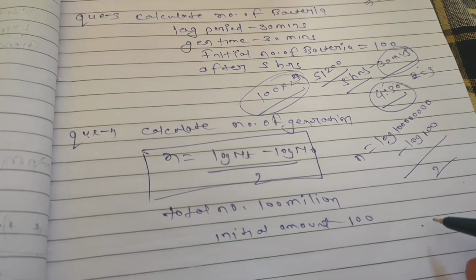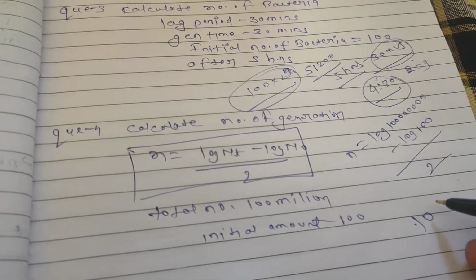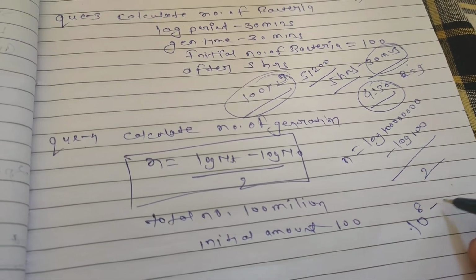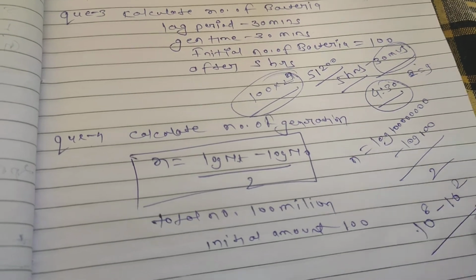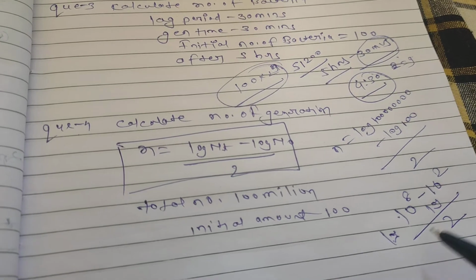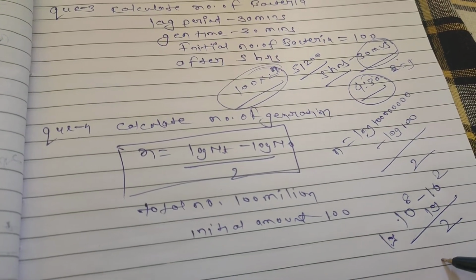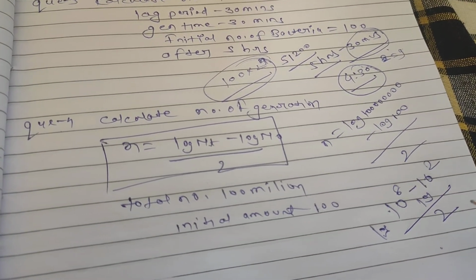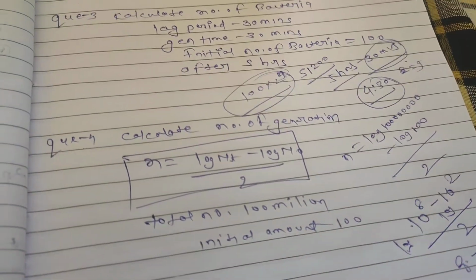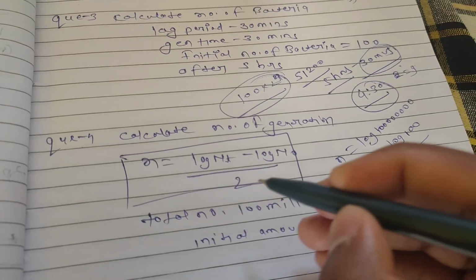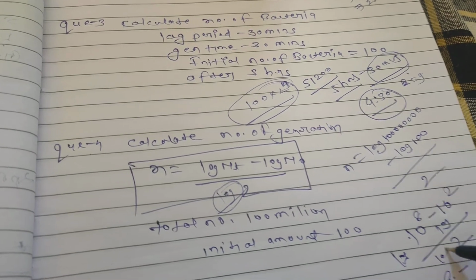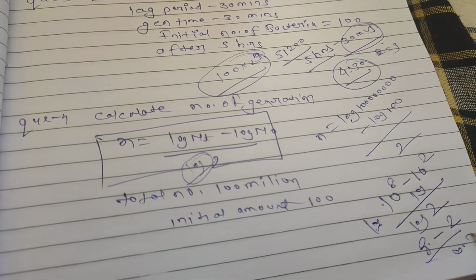So we have two terms: first is 10 to the power 8, and second is 10 to the power 2, upon log 2. Here log is present, so when we calculate, it will be 8 minus 2, and the value of log 2 is 0.3.